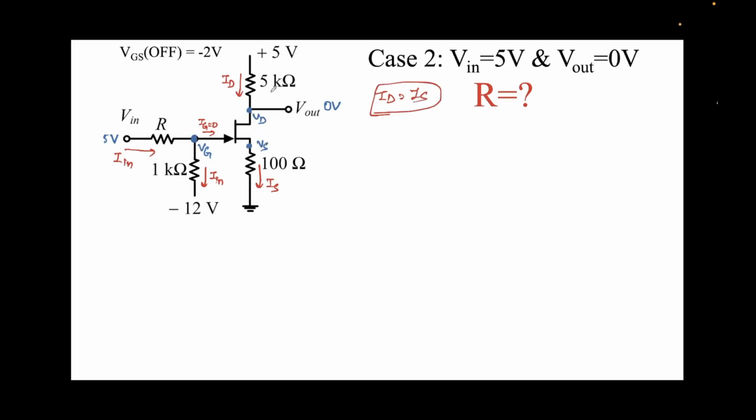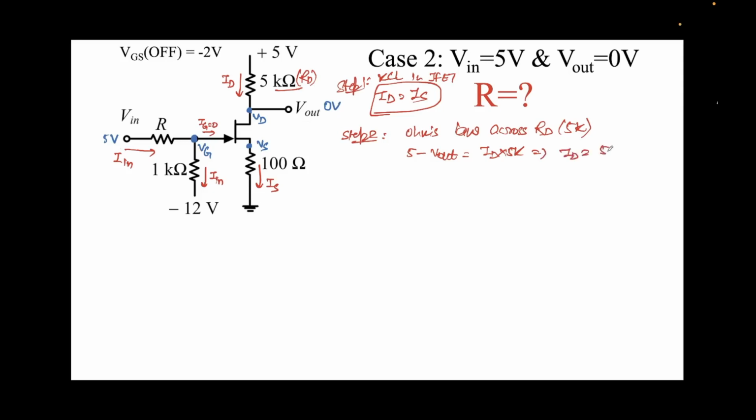Now again I'll try to find the current ID over here. Step 1: ID equal to IS. We saw KCL in JFET gave us ID equal to IS. Step 2 is Ohm's law across RD, that is the 5 kilo ohm resistor. This is what I'm calling RD. So it will be 5 minus Vout, which should be equal to ID times 5K, and this gives me ID equal to 5 minus 0 over 5K, which is nothing but 1 milliamp.